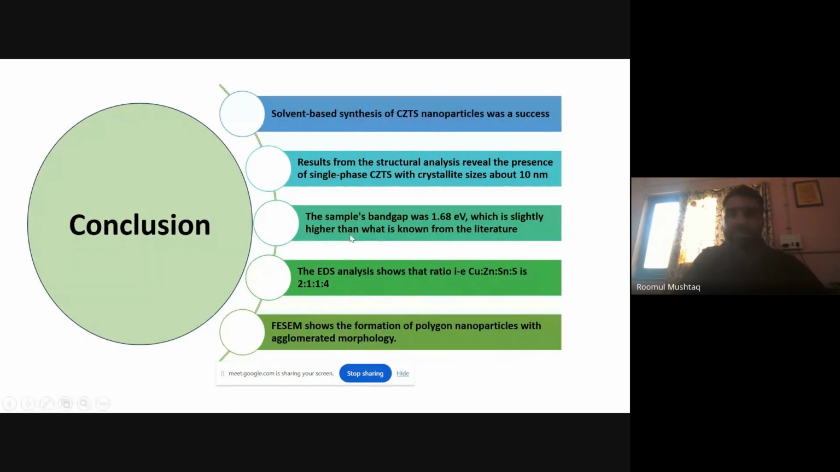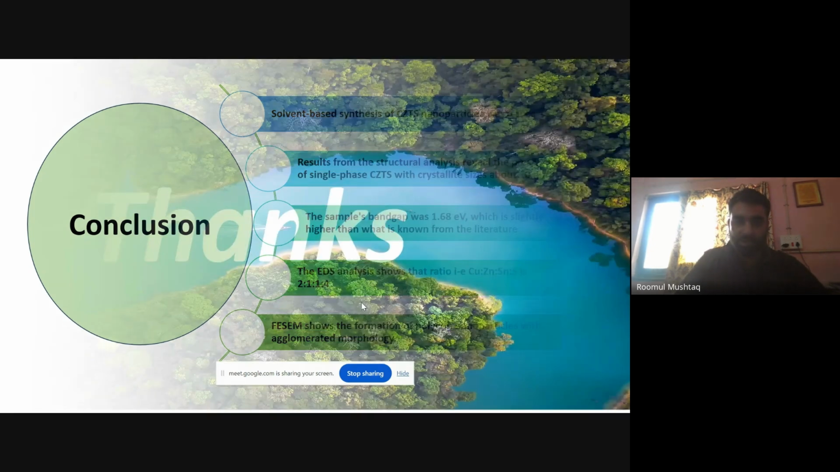This is the conclusion. I have synthesized this material. In the structural analysis, I have calculated the crystallite size using the Scherrer equation. I find the crystal size 10 nanometer. And in UV DRS, I found that the band gap of the material comes out to 1.68 electron volt. And from the EDX data, the ratio of copper, zinc, tin, and sulfur is quite good, 2:1:1:4. And FESEM shows the formation of polygon nanoparticles with some sort of agglomerated morphology. Thank you very much, sir.